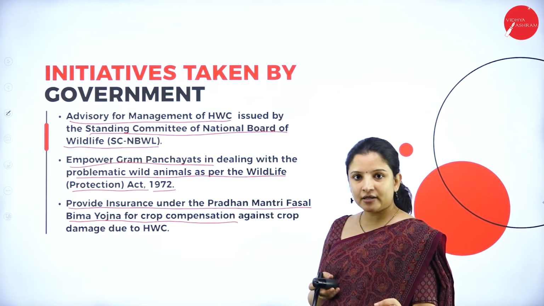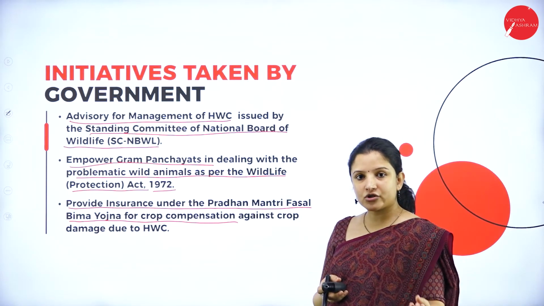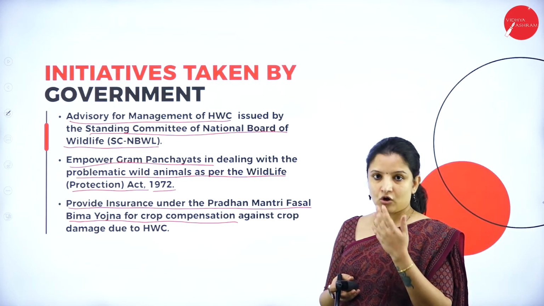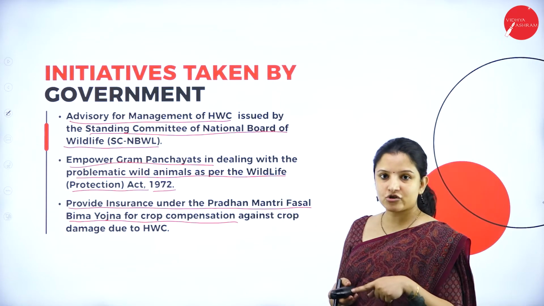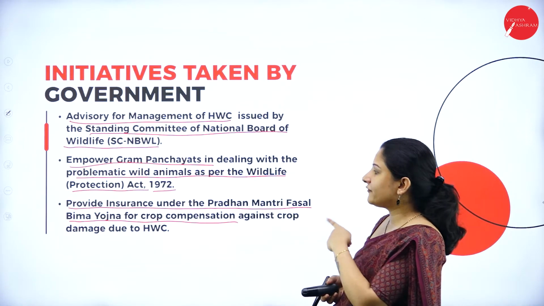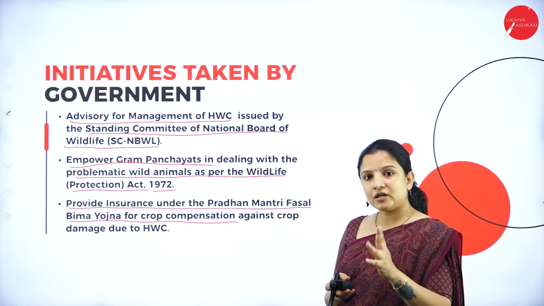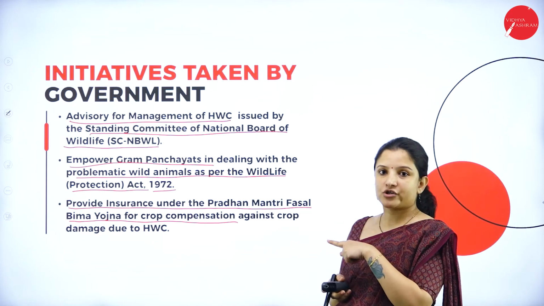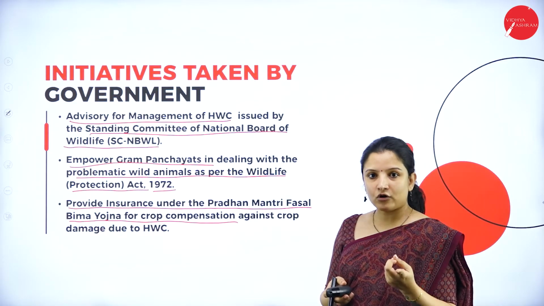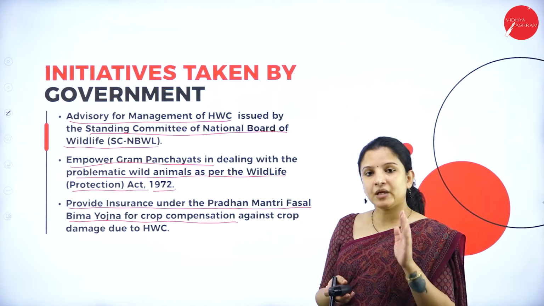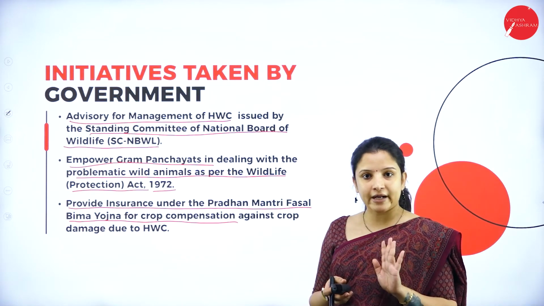So if there is flood, drought, insect attack, or pathogen attack, and it causes a loss to the farmers, then the farmers can claim insurance under the Pradhan Mantri Fasal Bima Yojana. In the same way, they should be given insurance under this yojana for the damage caused by wildlife also. When insurance is given, people will be happy. They will not try to kill the wildlife.